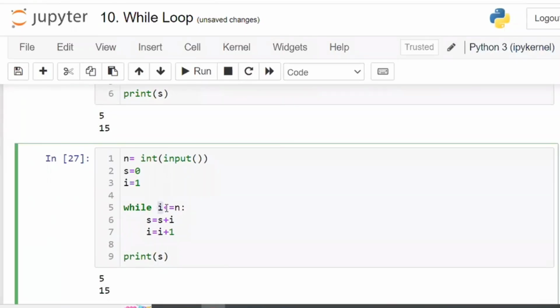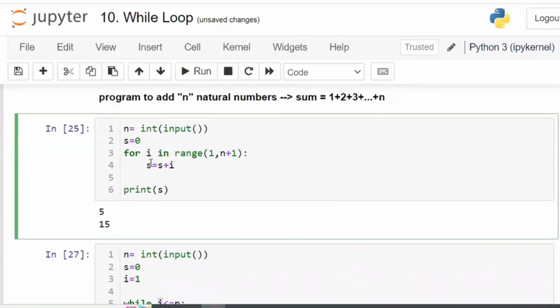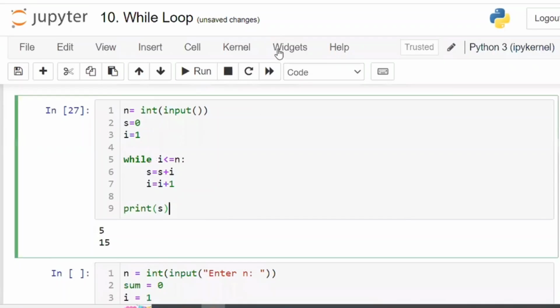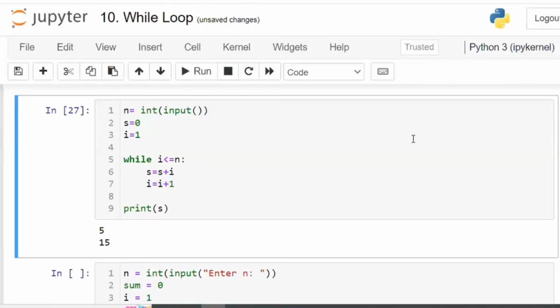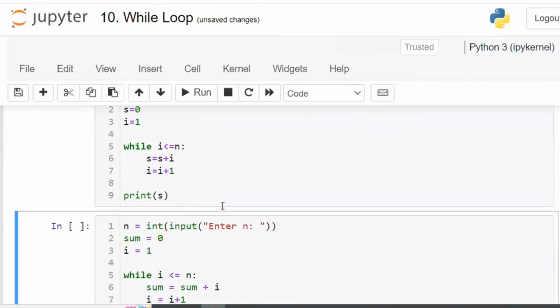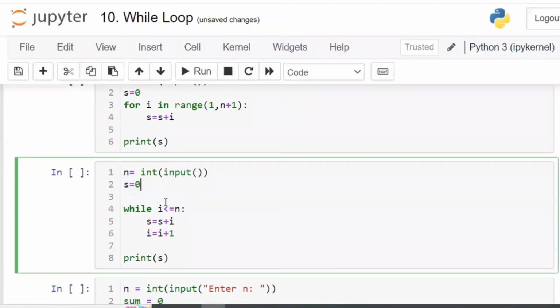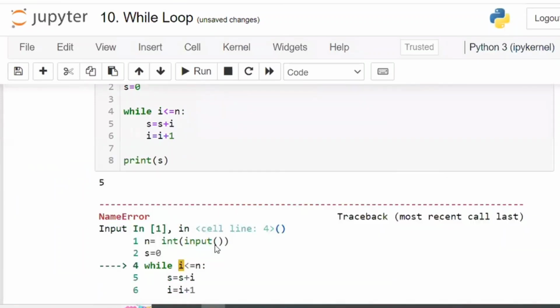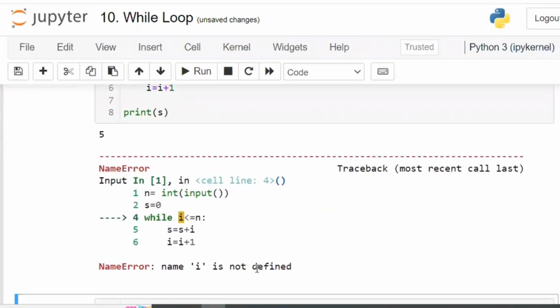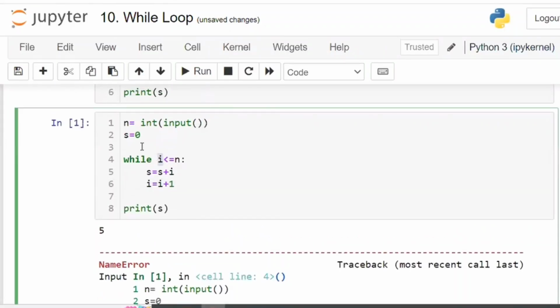Because if you don't assign the i value, it is not considering the i value. Actually, it has to throw the name error, but the problem is the i value from before is considered. Why it is not throwing the name error? If you restart the kernel, if you clear off all the outputs, means the previous variables, none of the i values are there. Now what is the error you are going to get without assigning this one? If you don't assign, you are going to get an error called name error, with respect to i is not defined. Because you have not assigned any value to i.